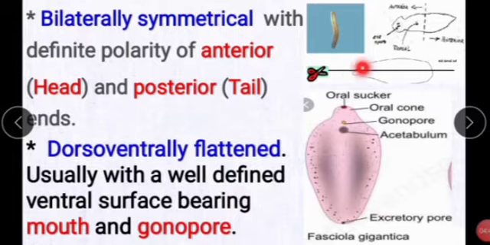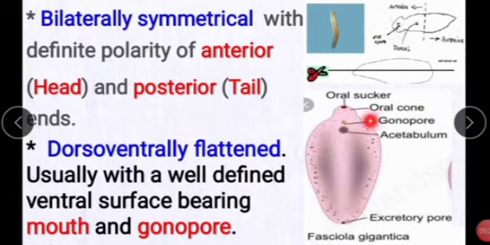The anterior portion we call the head, and the posterior portion we call the tail. Next, dorsoventrally flattened, usually with a well defined ventral surface bearing the mouth and gonopore. In the ventral surface it has the mouth and gonopores.